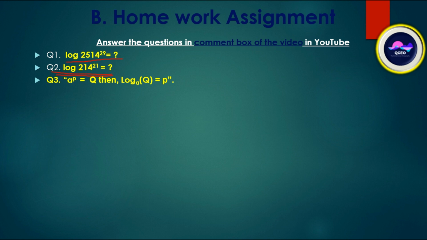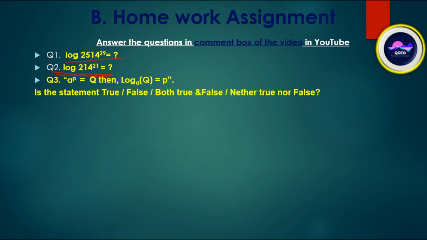Question 3, within the quotation a to the power p is equal to q, then log q base a is equal to p. Is the statement true, false, both true and false, or neither true nor false? Answer any one of these 4 options in the comment box. These 3 questions are for the video comment box.